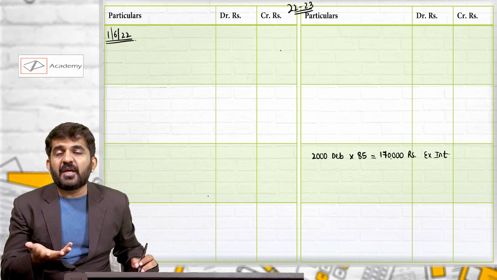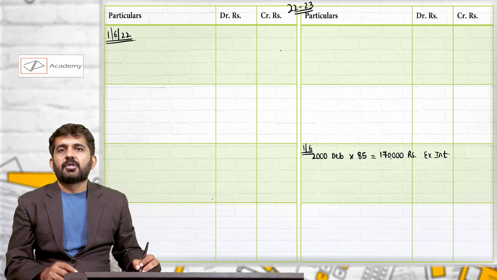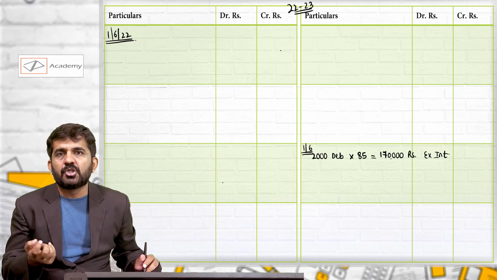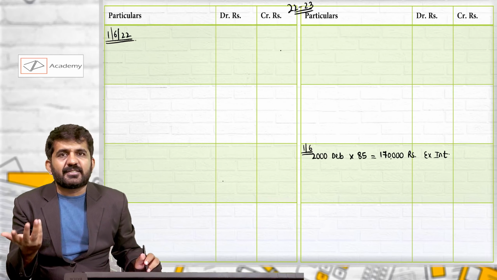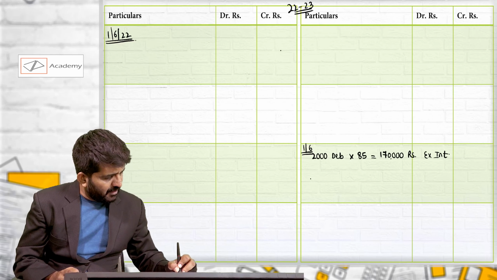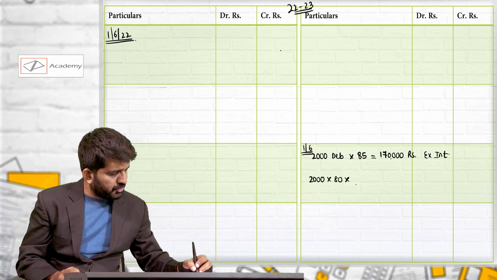Will we have to pay for interest? Yes. Why? Because this is done on 1st June. The last record date for our debentures we are knowing is 31st March. So what about April and May interest for the seller? Seller will ask for this interest. So seller will ask for 2000 debentures of rupees 80 each.